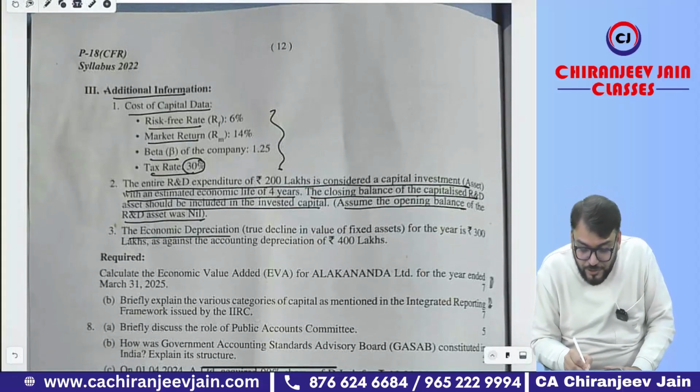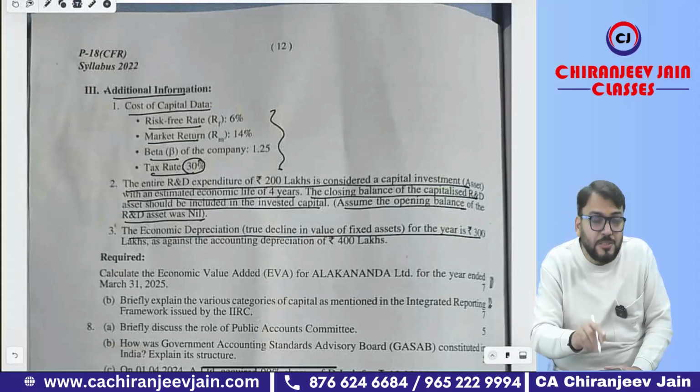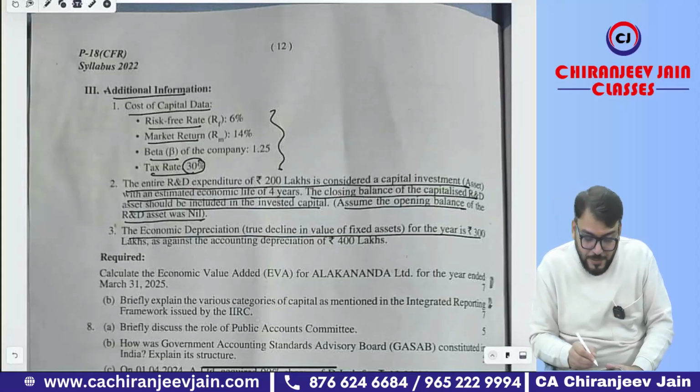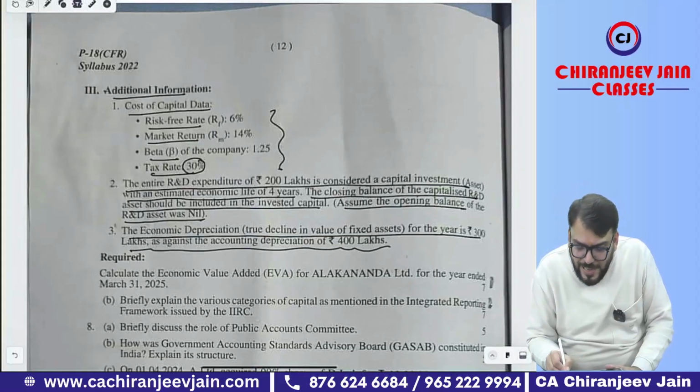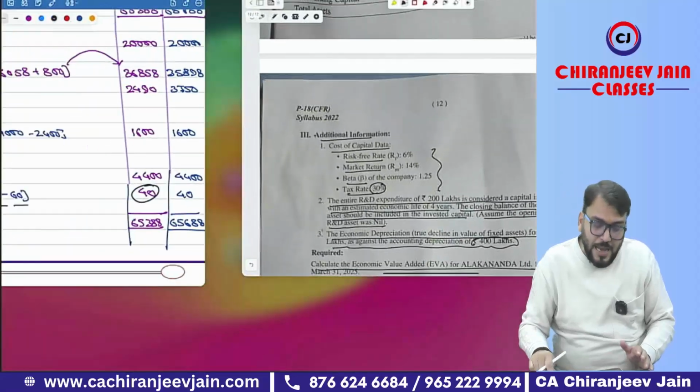The economic depreciation, the decline in the value of fixed assets for the year, is 300. However, accounting depreciation is different. So this adjustment is also required for calculation of NOPAT. 400 lakh was the accounting depreciation. Calculate EVA for the year ended 31st March 2025. Good question.